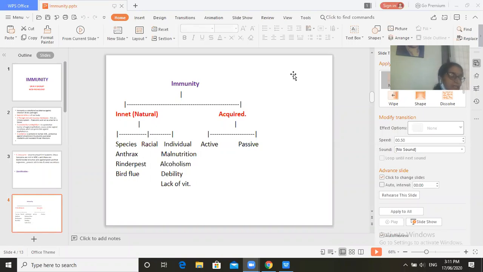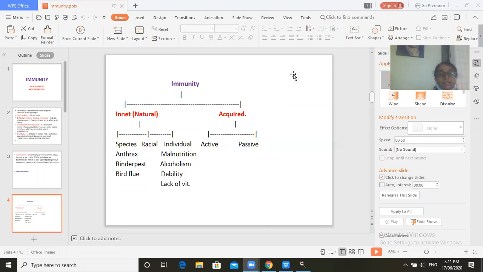But they are susceptible to tuberculosis. Asian peoples are also susceptible to tuberculosis, but European peoples are resistant against tuberculosis. So this is the racial immunity specifically present in those races.